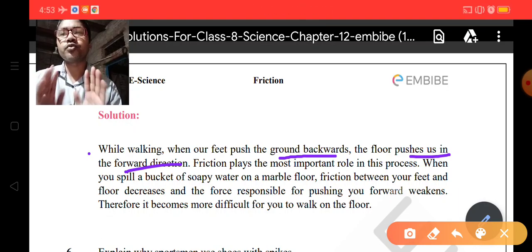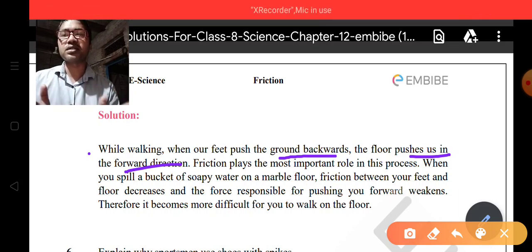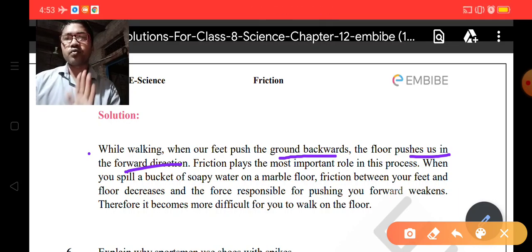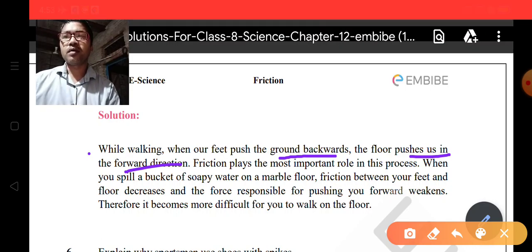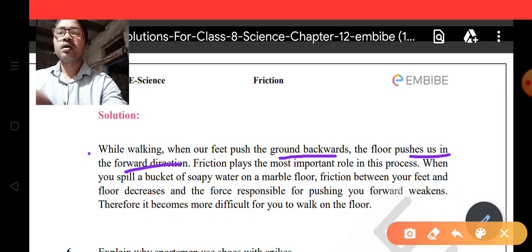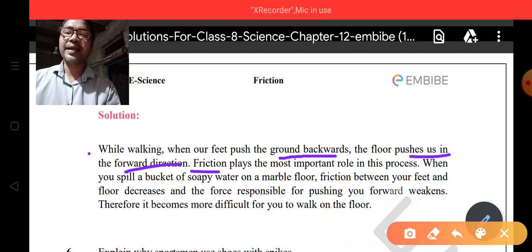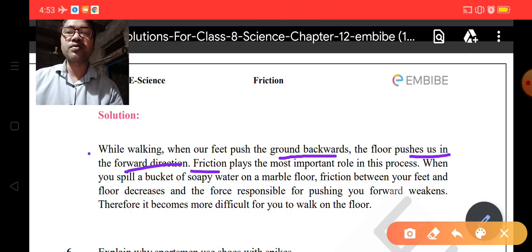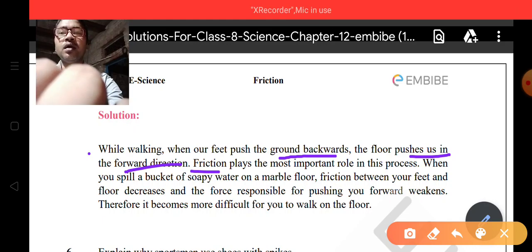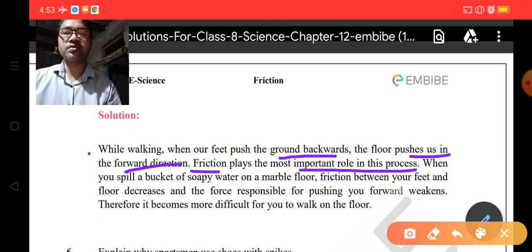When we try to push the ground backward, the ground pushes us in the forward direction, and due to this reaction force, we are able to walk on a surface. You can see here the friction plays the most important role in this process.